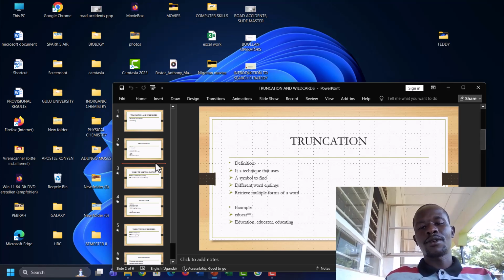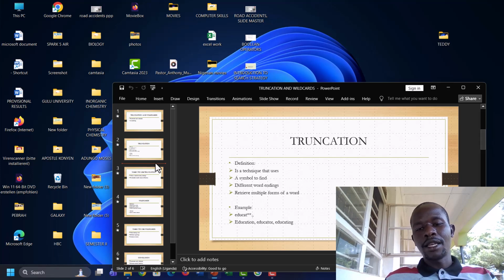By definition, what is truncation? A truncation is a technique that uses a symbol or other characters to find different word endings and retrieve multiple forms of a word. For example, educate with a double star at the end. This means that educate can have different meanings.